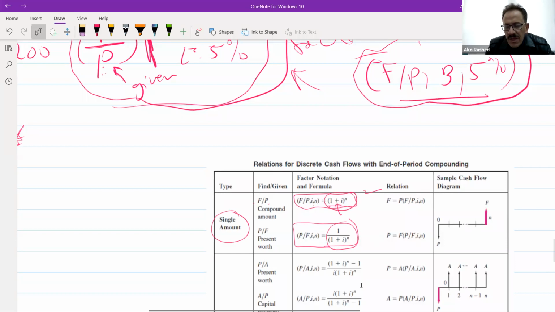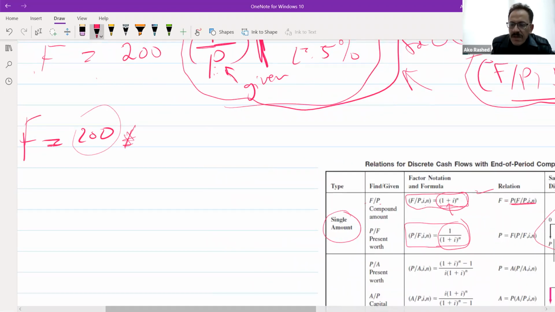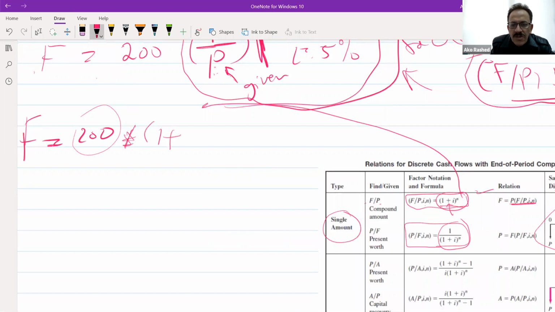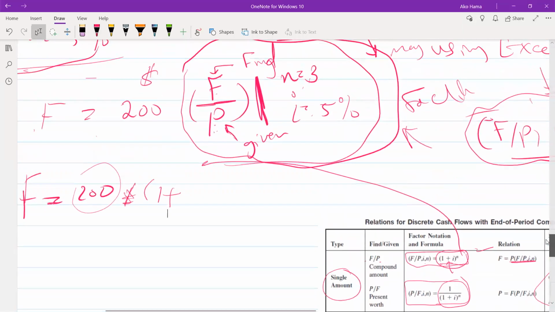So my formula says this, and by the way, here's how it will be written, and here's the cash flow diagram. Now the way that I am using it, I will bring this here: 200 times (1 plus, how much is the value of i? 5%.